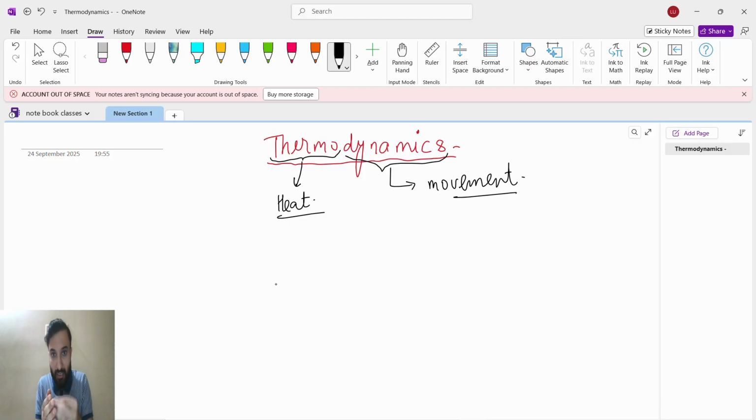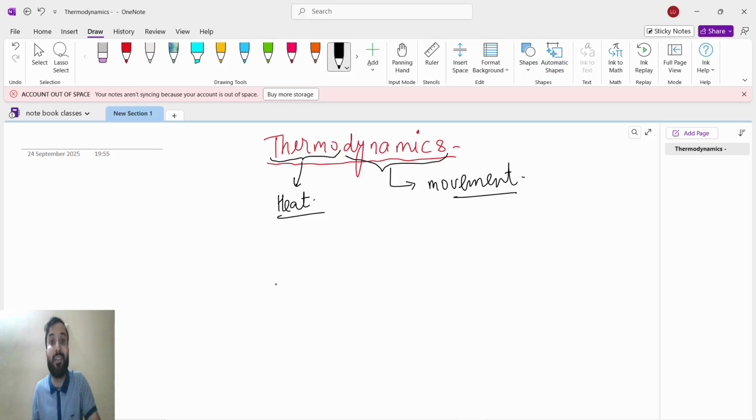So how energy flows, that is the first thing. The second thing is changes within the system. Another important thing is that in thermodynamics we will not deal with the microscopic level, which means a very tiny level. We are going to deal with the macroscopic level.